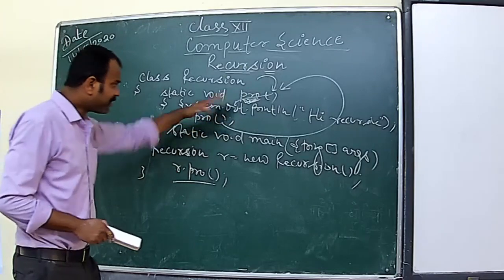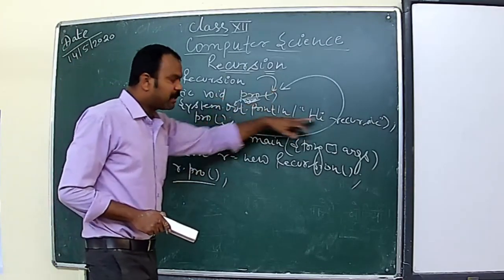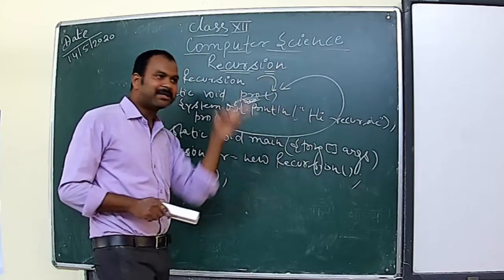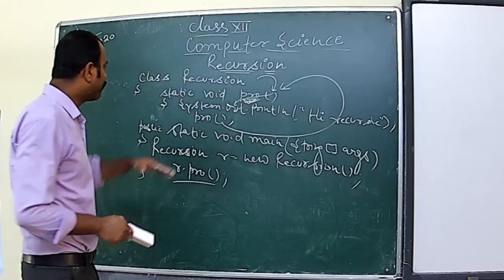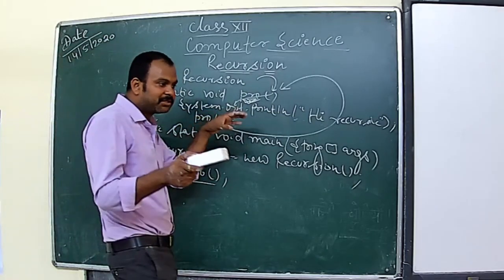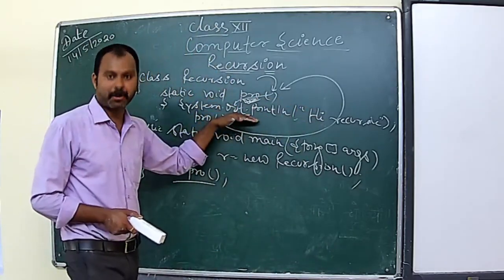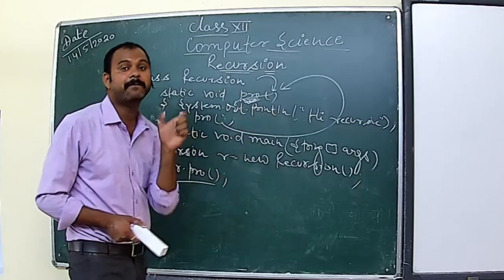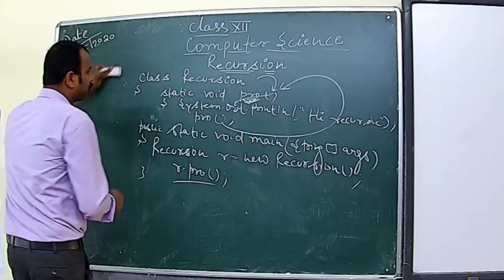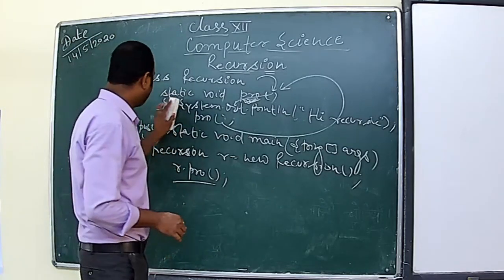But in this case, what will happen? It will come here, it will print recursive, again it will come, again it will call this one, again it will print, so it goes on multiple times. So we need to define a way so that after some time, when my work is done, it should be stopped. So we need to specify a base case for this one. What can we do here to stop it?